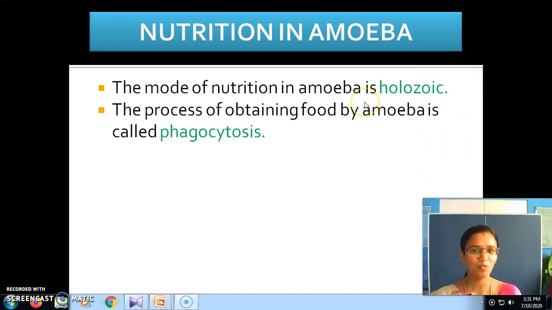Okay. So, the mode of nutrition in amoeba is holozoic. Yes or no? And the mode of nutrition in human beings is also holozoic, or heterotrophic. That is, they depend on others. They are not able to prepare their own food. So, the process of obtaining food by amoeba is called phagocytosis.